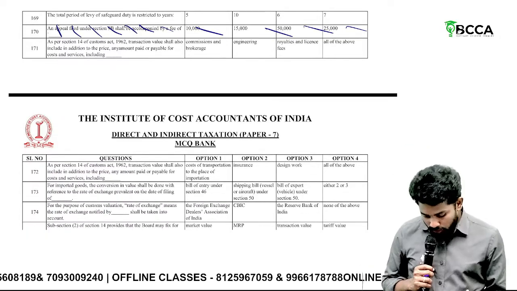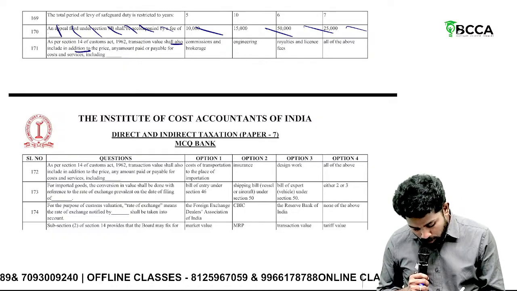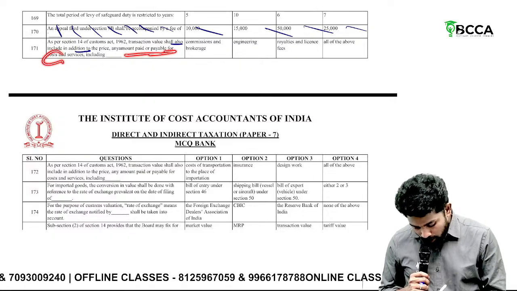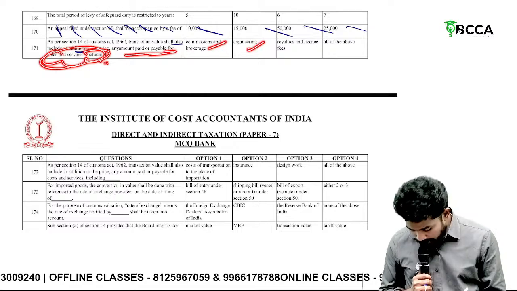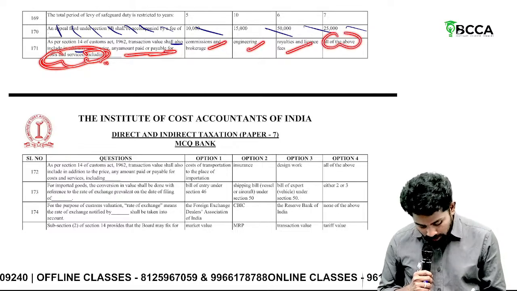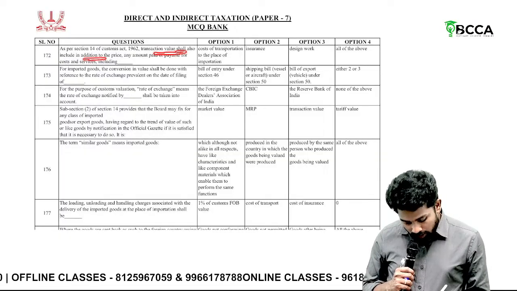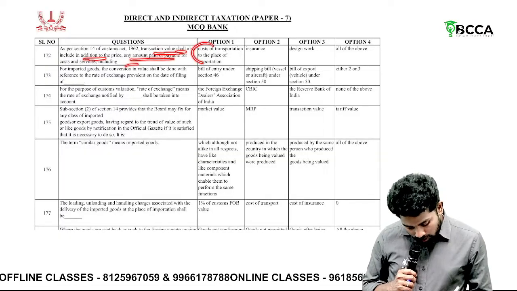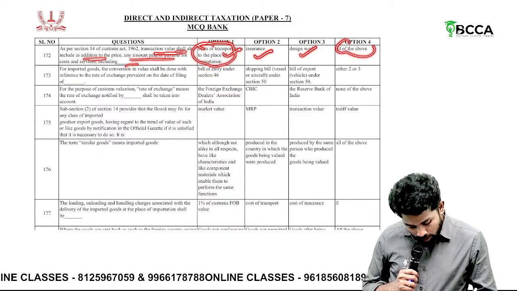As per section 14, transaction value shall be including, in addition to price, any amount paid. The amount paid or payable for cost and service including commission and brokerage, engineering, royalty and license. So the answer is all of the above. Then, as per section 14, transaction value shall also include what? Cost of transportation to the place of importation, insurance, design work, all of the above.